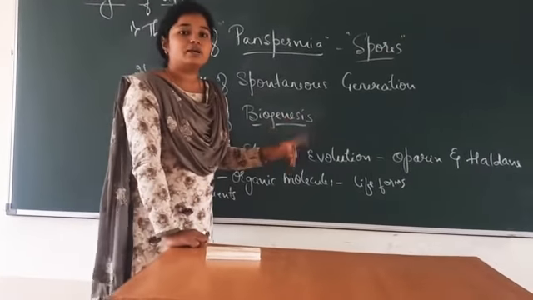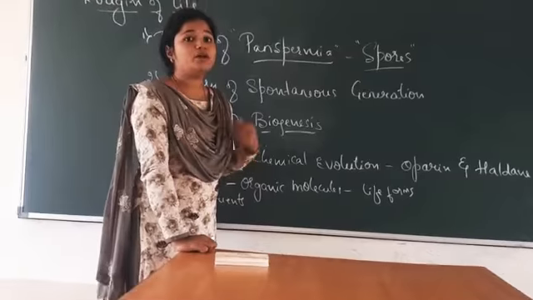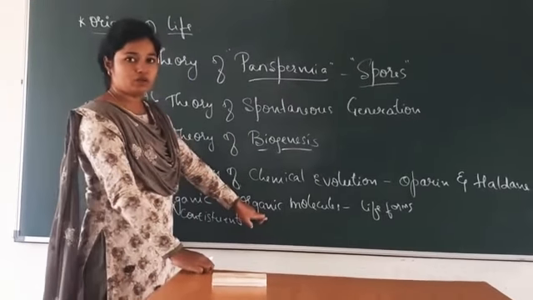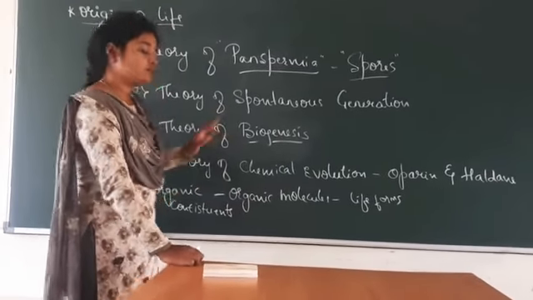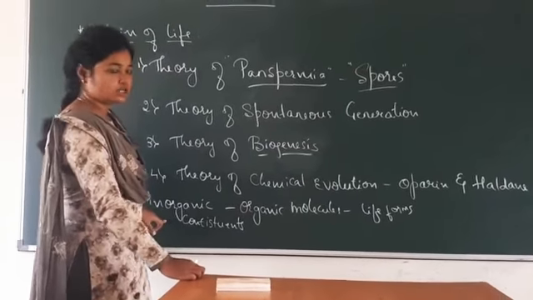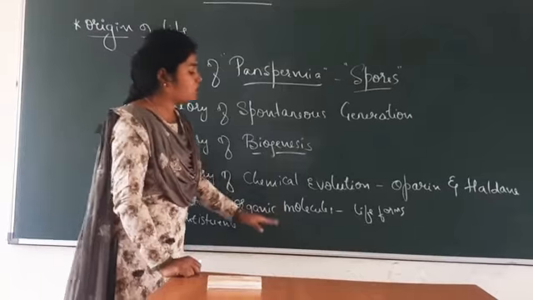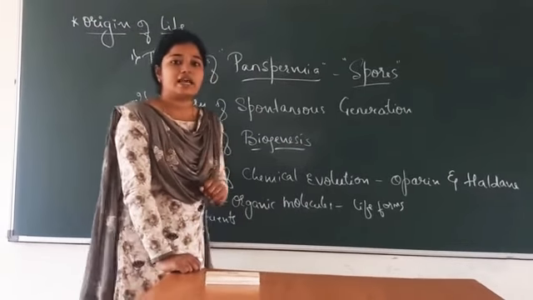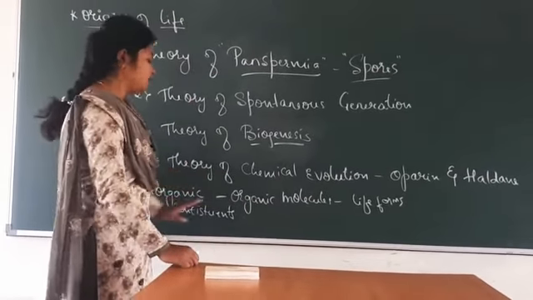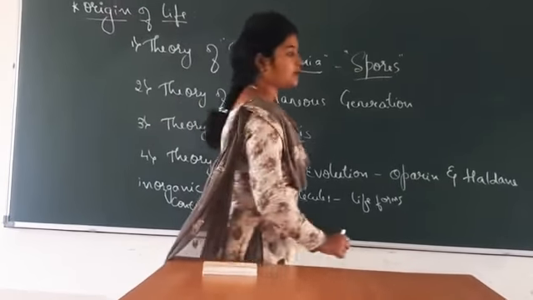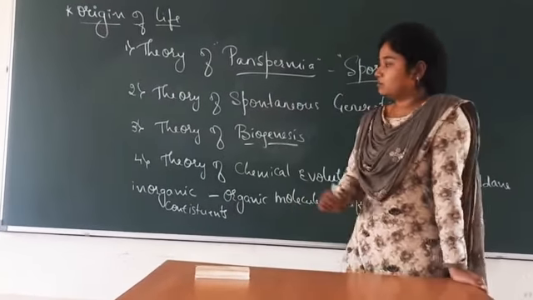So according to them, life has existed from pre-existing organic molecules. These organic molecules were formed by the inorganic constituents. So the inorganic constituents converted into organic molecules, and these organic molecules gave rise to the life forms. This is nothing but chemical evolution. That's why it is called the theory of chemical evolution.